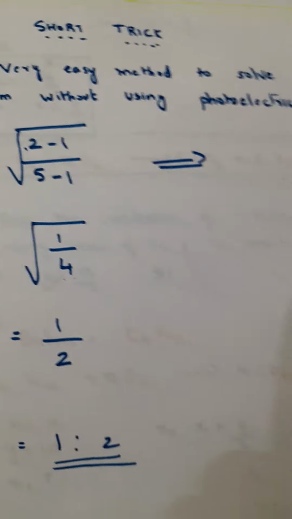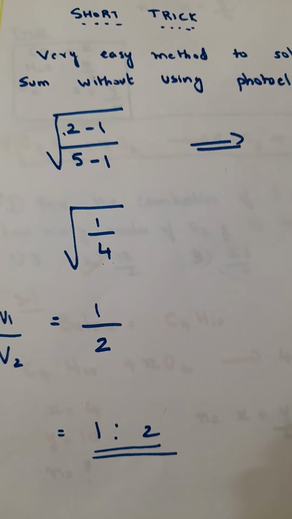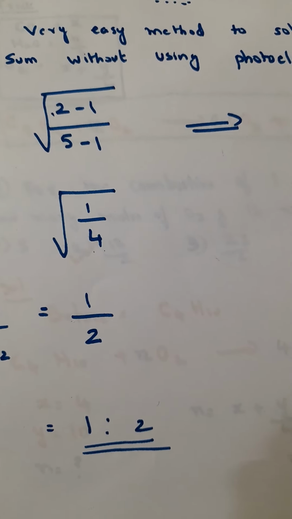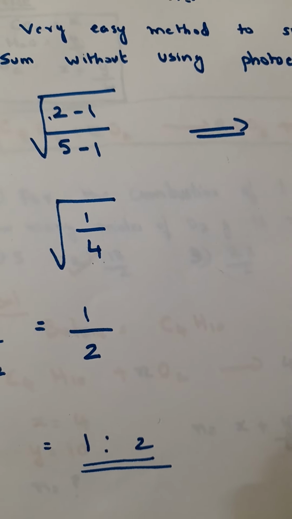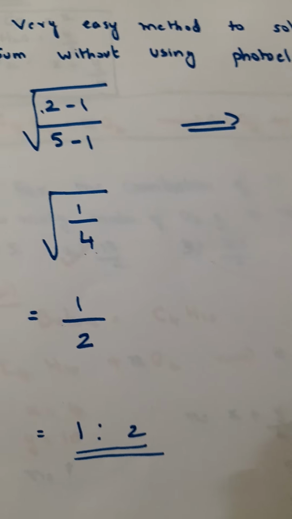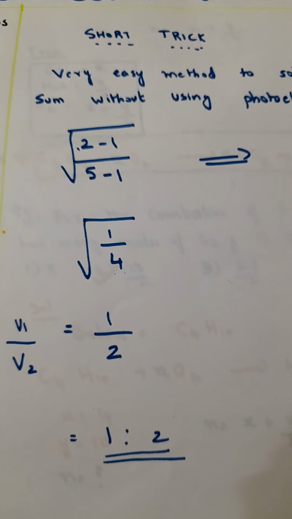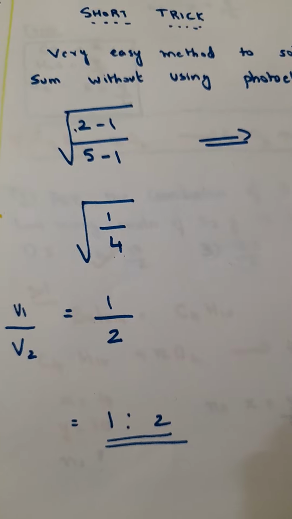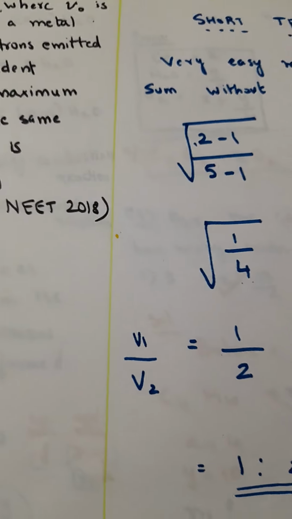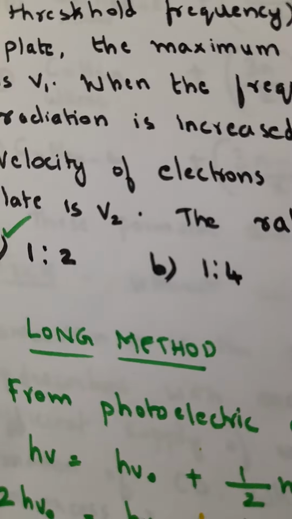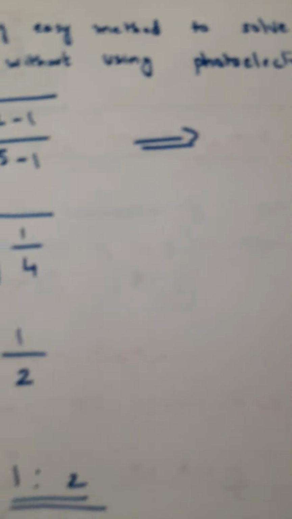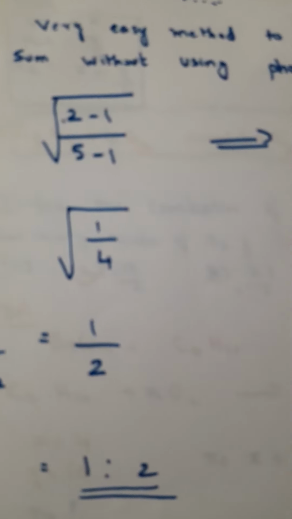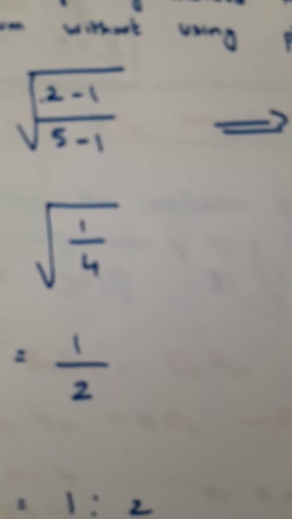See how easily you can solve such questions without using any formulas or equations. You need not go into lengthy calculations or try to remember the formula, substitution, then rearranging the term, do the calculations, and all that are absolutely not needed for these type of sums. So the choice 1 is to 2, you get it. And it's better if you remember such tricks, you can solve the questions very quickly for your exam.